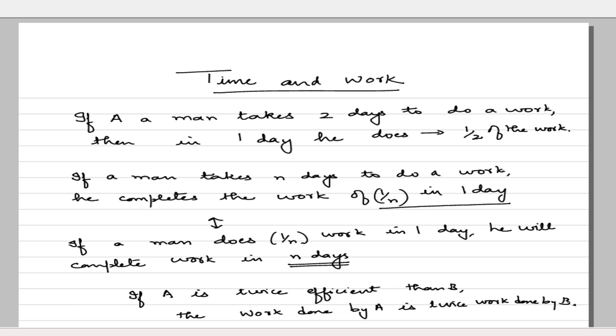We can also say it in terms of time. So if there is a particular work that has to be done, then if A will take a certain time, then B will take double the time.